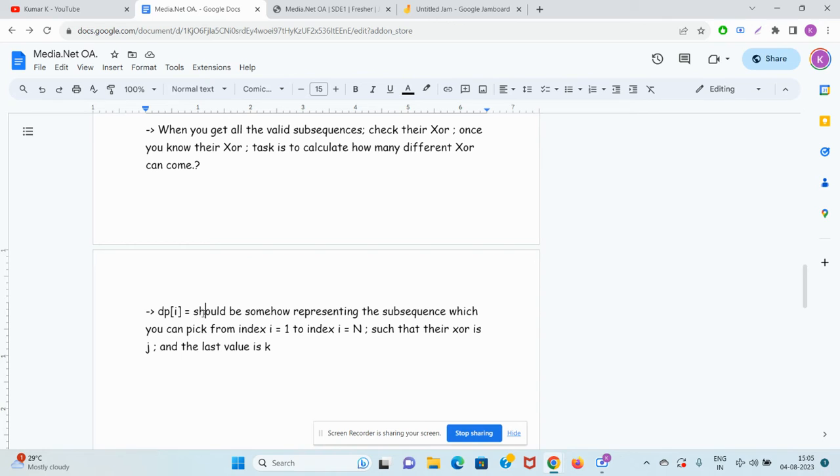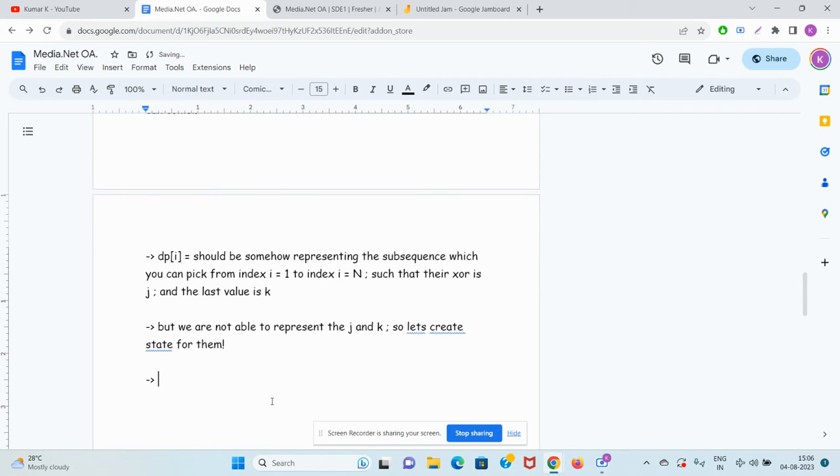So guys, you can feel it, right? Somehow DP of I should tell you that you pick up a sequence from index 1 to n such that the XOR is j and the last value is k. But we are not able to represent j and k. So let's create states for them. The state should be DP[i][j][k].